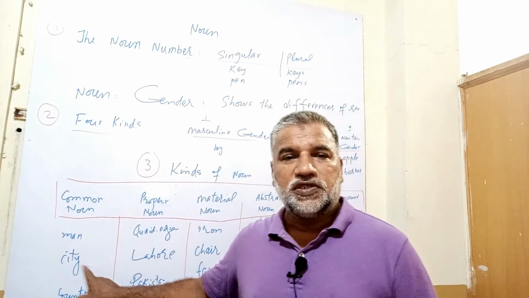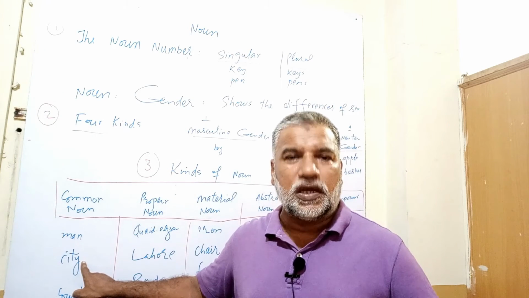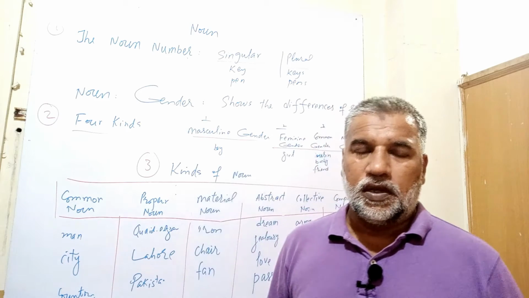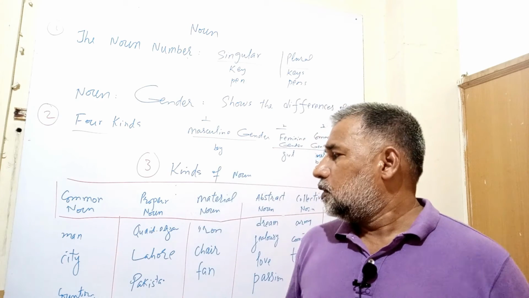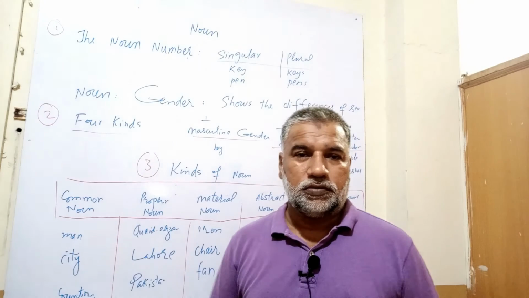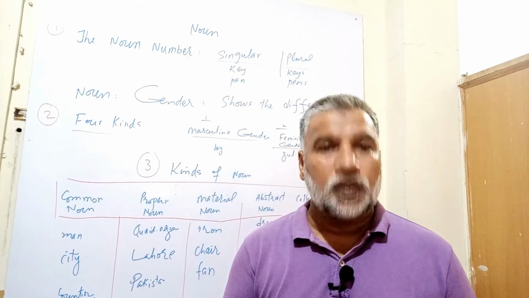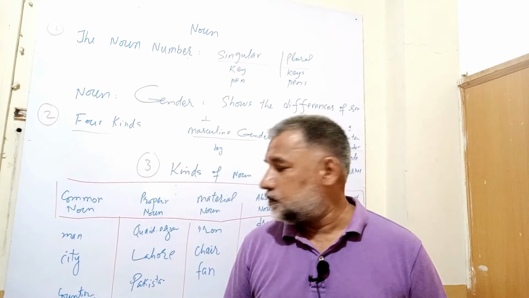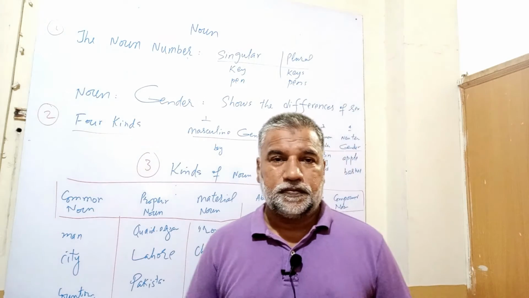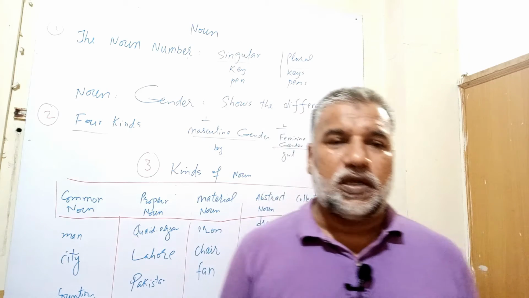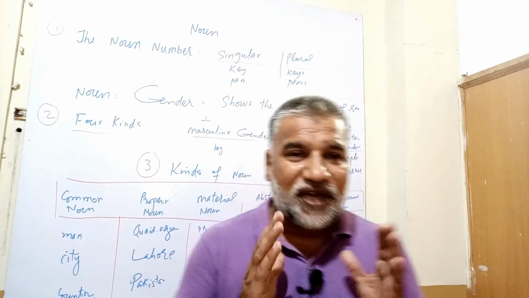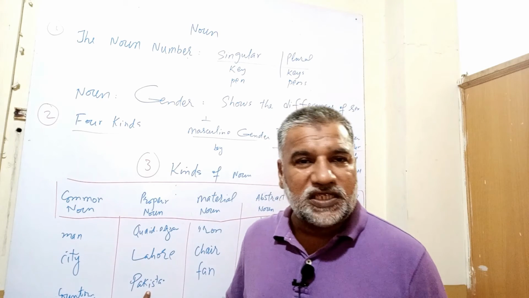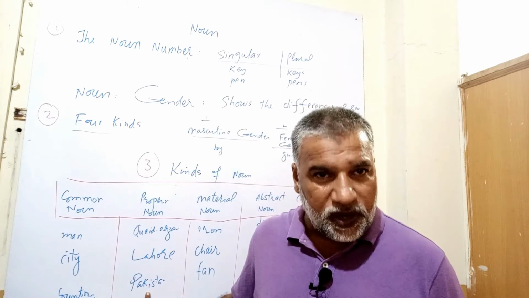The word city itself is a common noun, but when I give it a name, I particularize it. I say Lahore, so Lahore is a proper noun. Likewise, the word country itself is a common noun, but if I give it a name, I say Pakistan, so the word Pakistan is a proper noun.